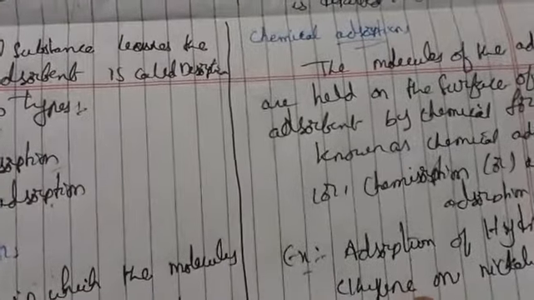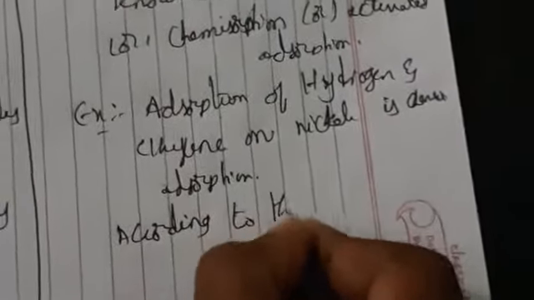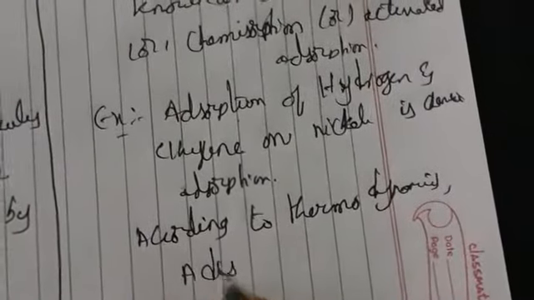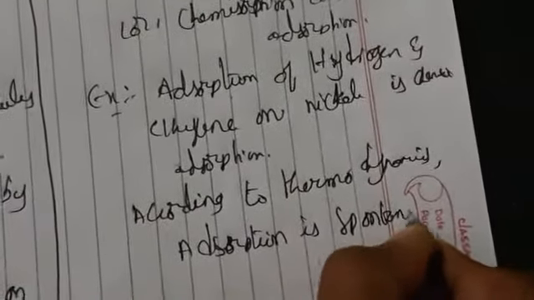Generally adsorption is spontaneous. During adsorption the total change in enthalpy delta H will become negative, and it makes delta G also negative, and delta S also negative. So according to thermodynamics we can say that adsorption is spontaneous. Why?